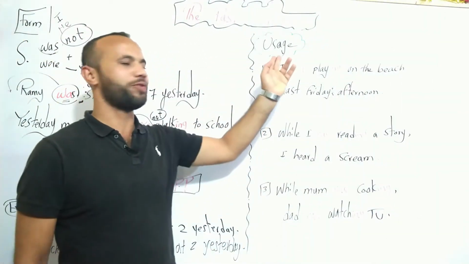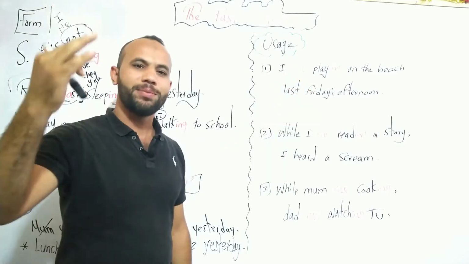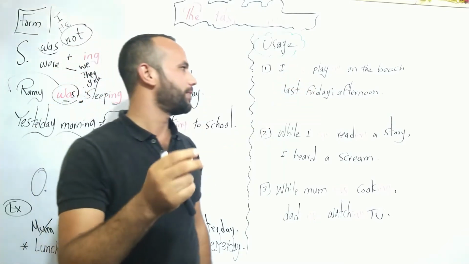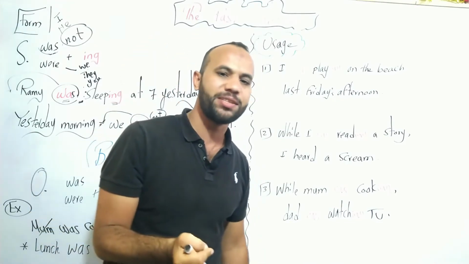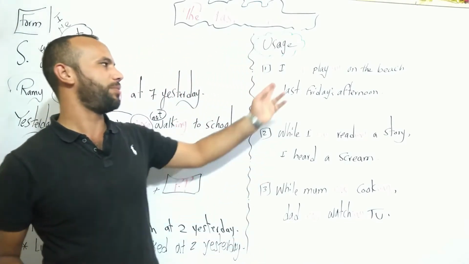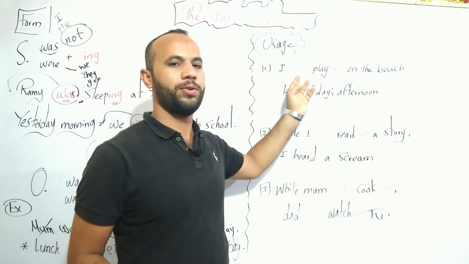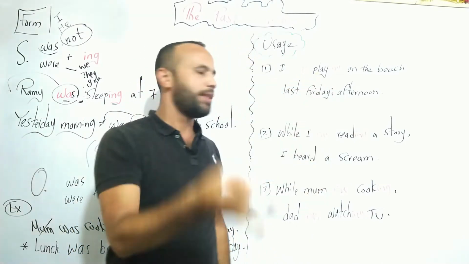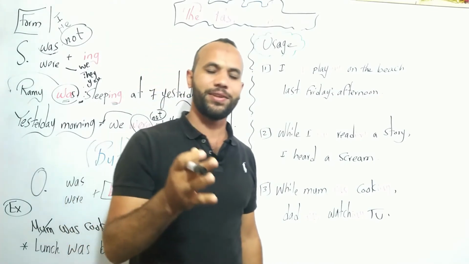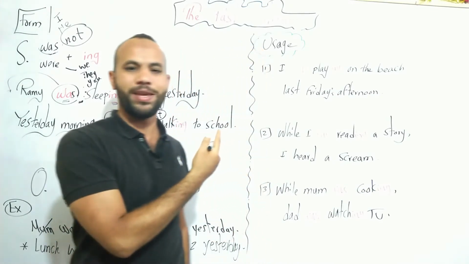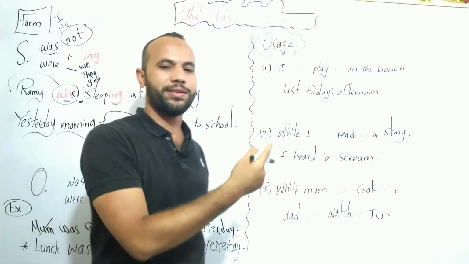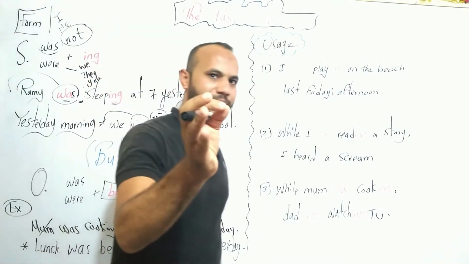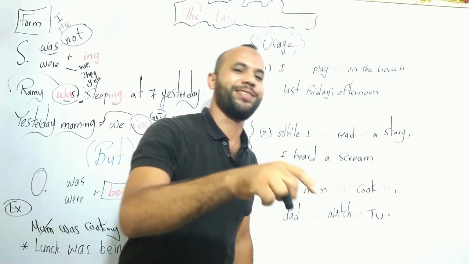Now, with the usage of this tense, we have 3 main reasons to use it. First, when an action was happening at a specific time in the past. Yes, like this example we have: I was playing on the beach last Friday afternoon, at a specific time in the past. Not just last Friday, but in the afternoon.